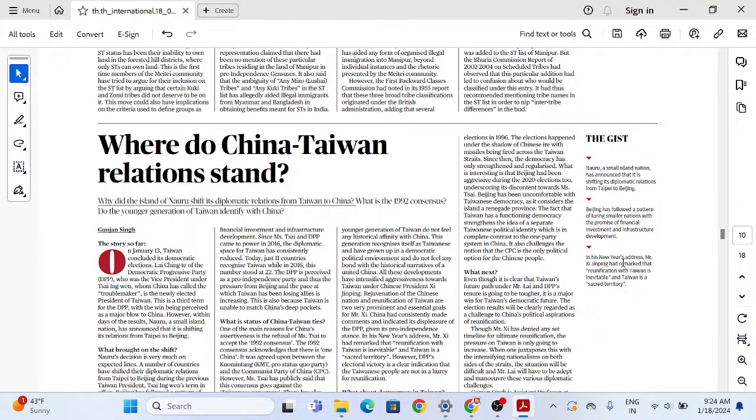In his New Year's address, Mr. Xi Jinping had remarked that reunification with Taiwan is inevitable and Taiwan is a sacred territory. So this becomes absolutely clear, what has been the stand of China in the context of Taiwan. I hope this point is clear to everybody. Okay, these are the things we should know. Okay.